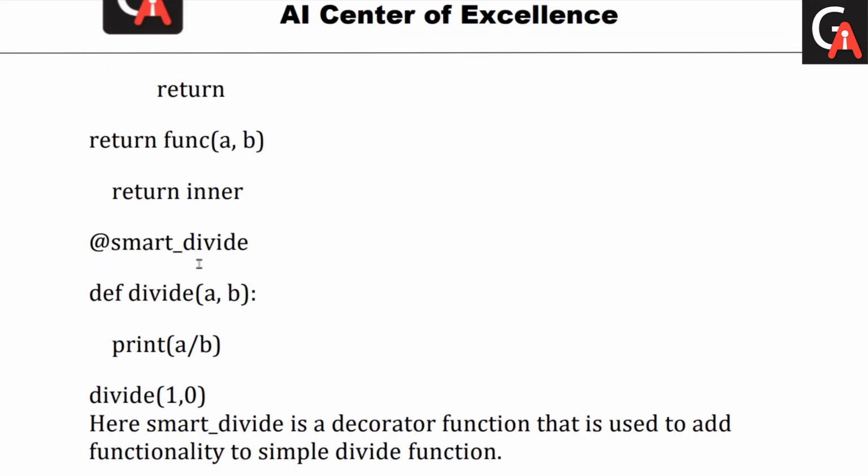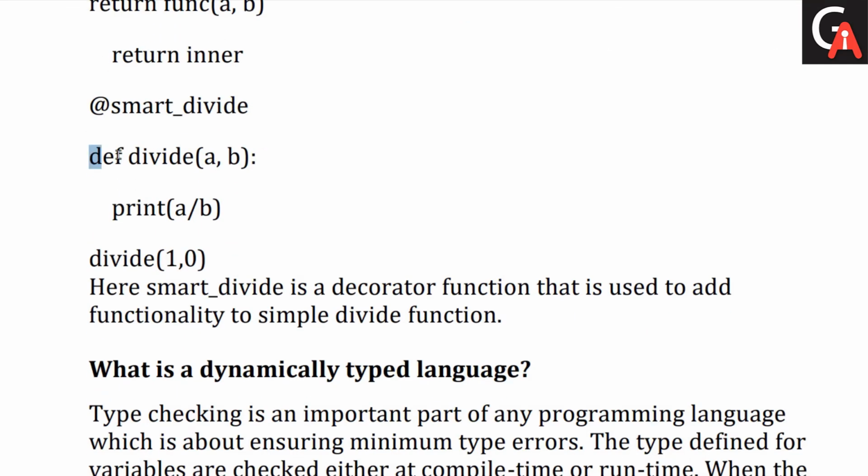So here is the example we have. First we have the divide function at the very start, and the divide function just divides a by b. It takes two numbers and does the division. But as soon as we get 0 as the divisor, it will throw a ZeroDivisionError. So I want to handle those cases.